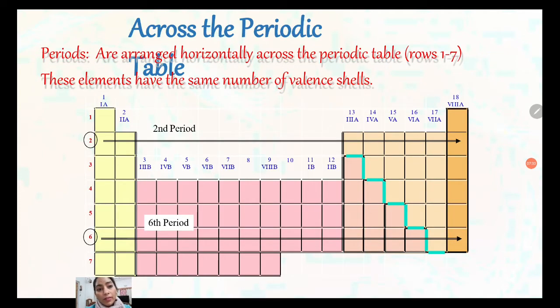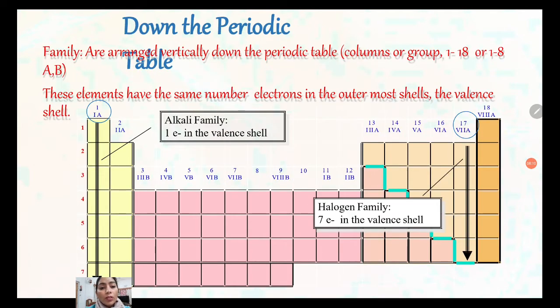Next, across the periodic table, we have some properties of every element which we can go through. These are the groups, these are the periods. Periods are arranged horizontally across the periodic table, row number 1 to 7. These elements have the same number of valence shells. This is on the basis of valence shell: the first valence shell, second, third, fourth, fifth, sixth and seventh. If electrons come, this will increase like this. It will fill the orbit like this, going down the period.